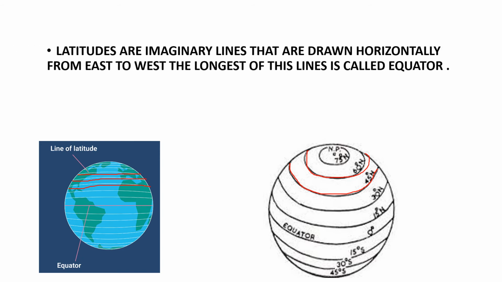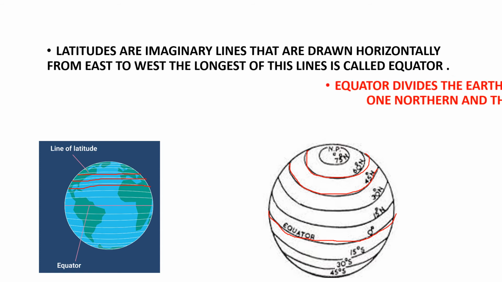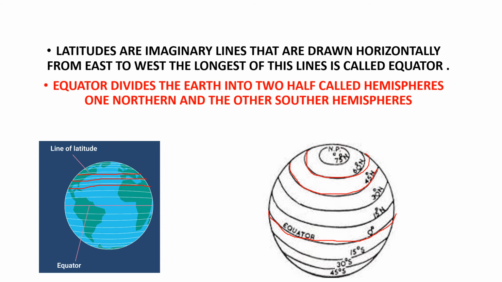Latitudes are imaginary lines that are drawn horizontally from east to west. The longest of these lines is called equator because, see, I told you earth is a little bulged here. So this is the longest latitude line, Nana. And equator divides the earth into 2 halves called hemispheres. One is northern hemisphere, the other one is southern hemisphere.